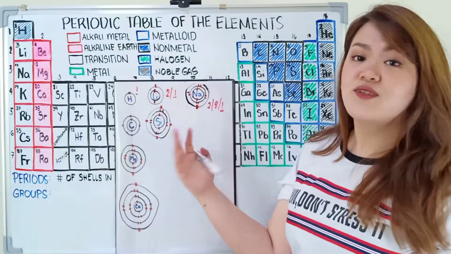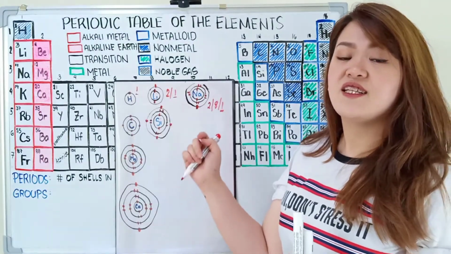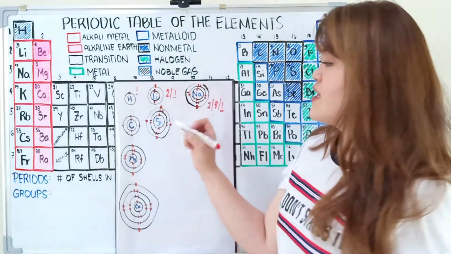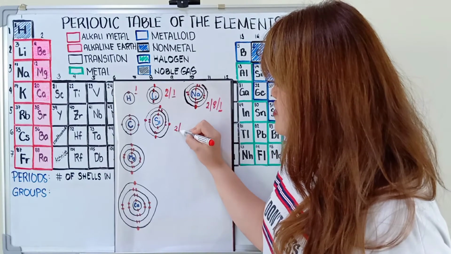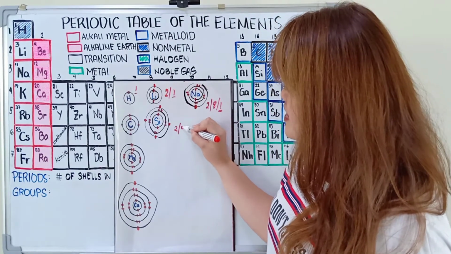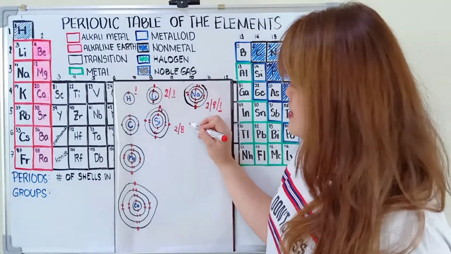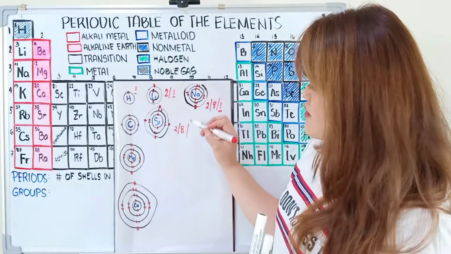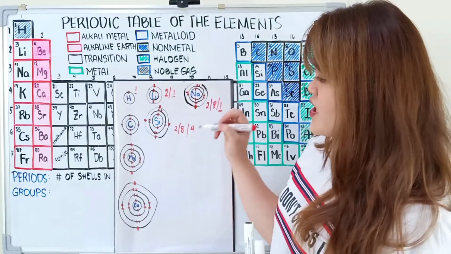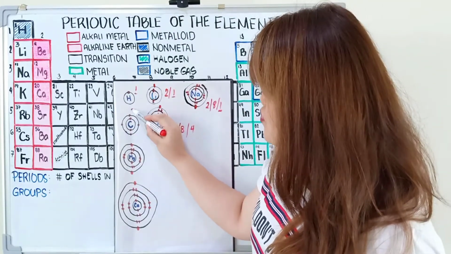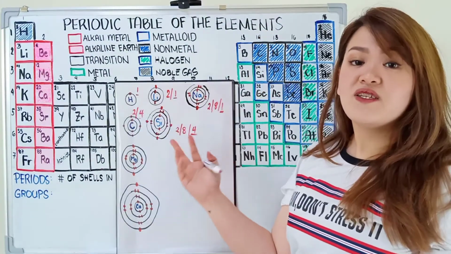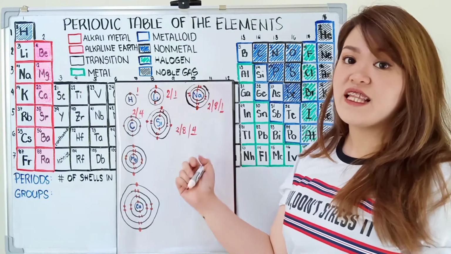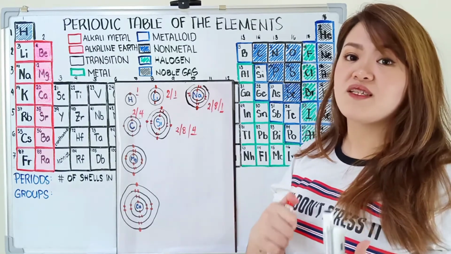So as you can notice, parehas sila ng valence electrons, which is 4. Paano pag hindi natin siya dinrawing? We have 2 electrons on the innermost shell, and then 8 electrons on the second shell, and then 2 plus 8, may matitira tayong 4. For carbon, that's 2 and 4. So, mapapansin nyo, both of them has 4 valence electrons, kaya magkasama sila in a group.